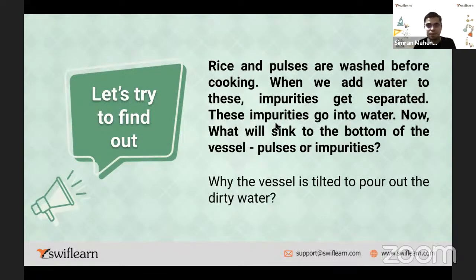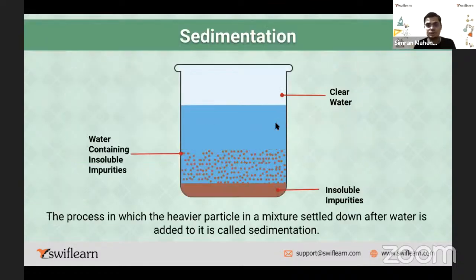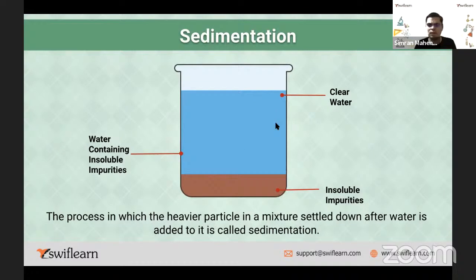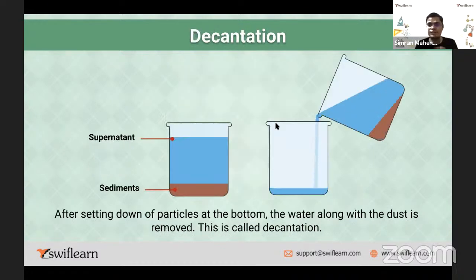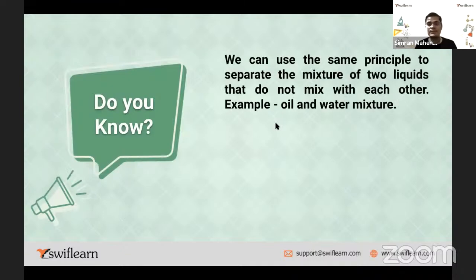That is called decantation. This is sedimentation. Sedimentation is where all the impurities are settling down. Then this is decantation, right? You tilt the vessel and take out the pure substance which is on the top, and whatever rests down is your impurities.